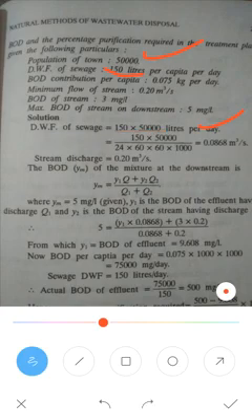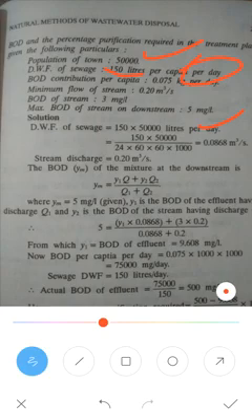This is the amount in liters per day, and we need it as a volume. So we convert the day into seconds.